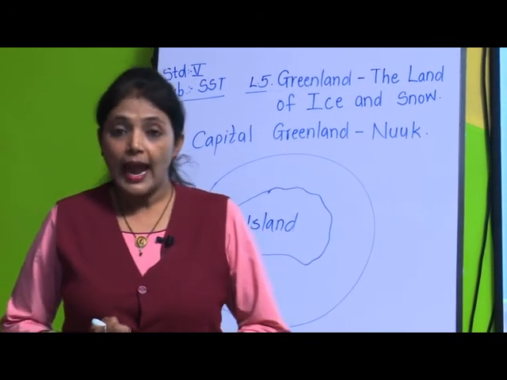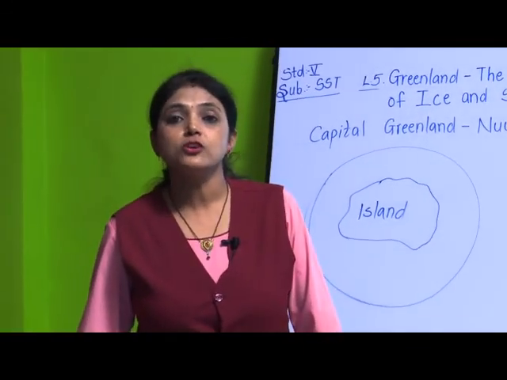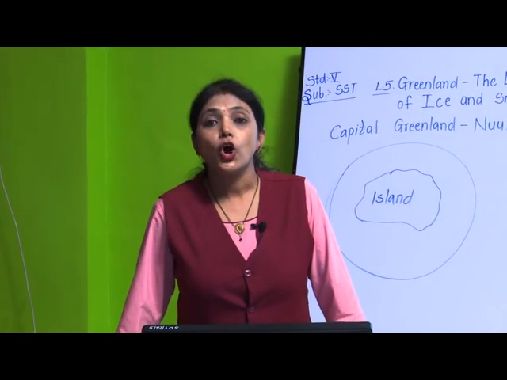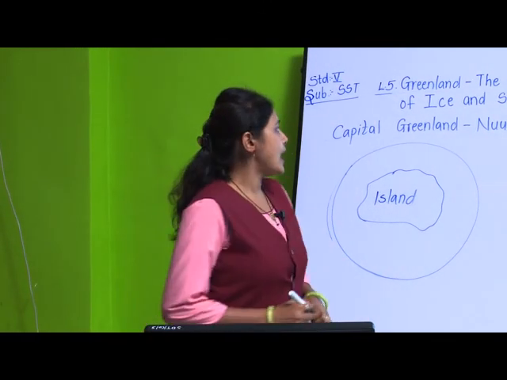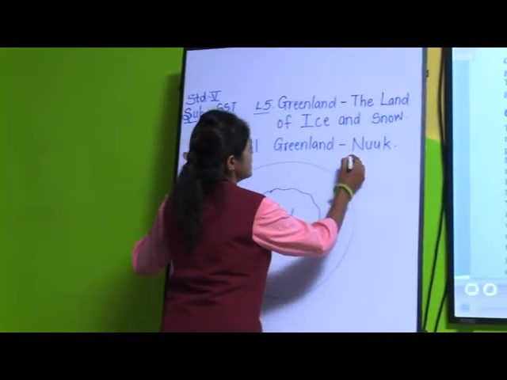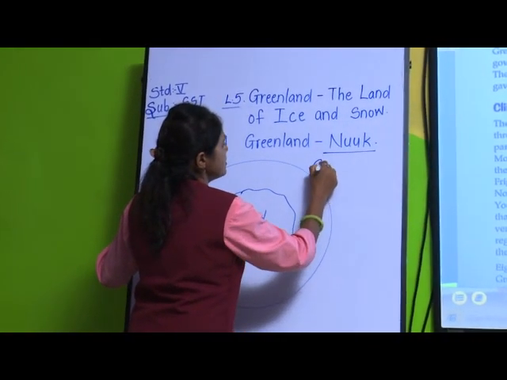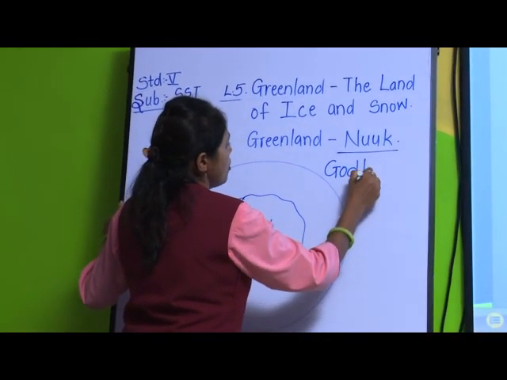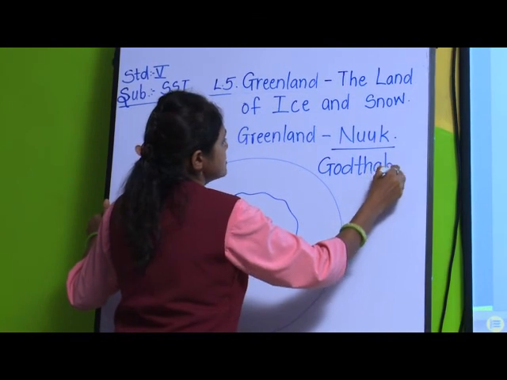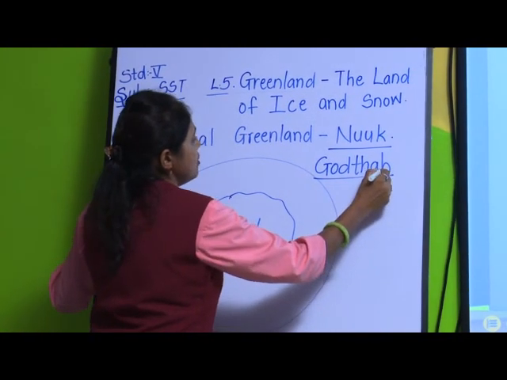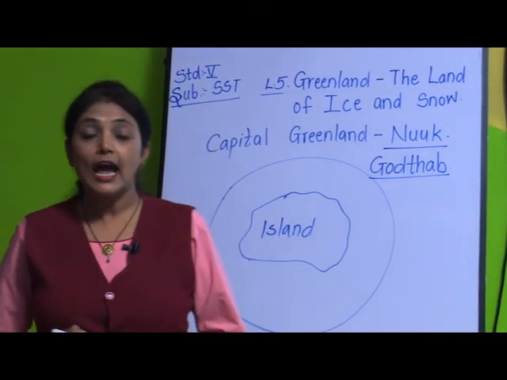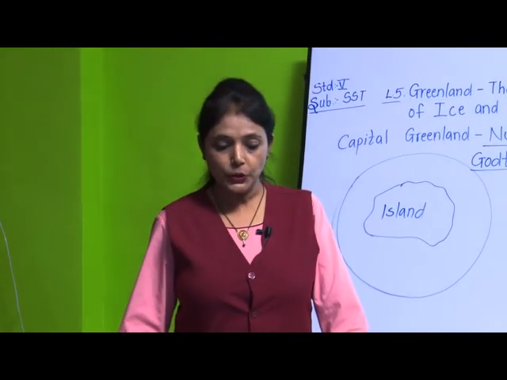Okay? And earlier it was called Godthab. What was it known as? Godthab. This Nuuk was earlier called Godthab. This was the capital of Greenland, but now it is called Nuuk.